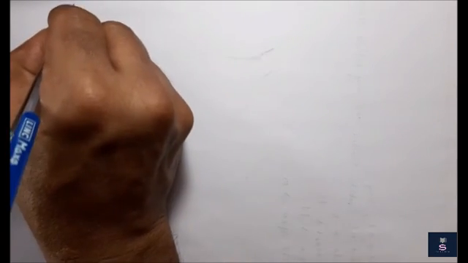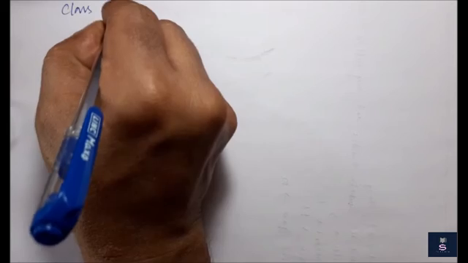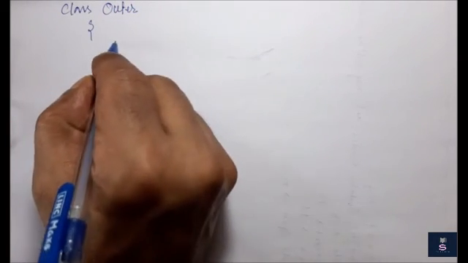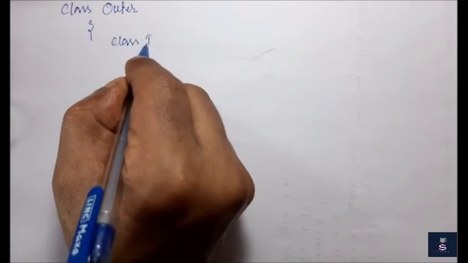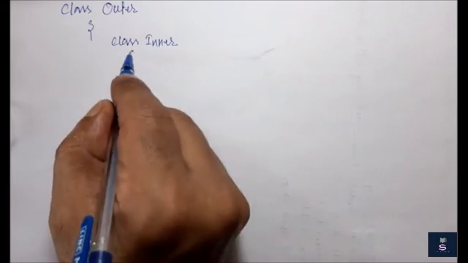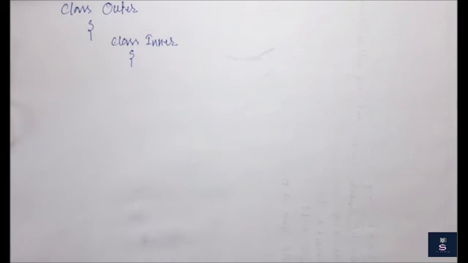Let me write the simple code once again so you can get the idea. Class Outer, I am taking the same example, and within the class I have taken another class, named Inner. You can give it any name, A, B, C, whatever, because for understanding I am just giving a name.